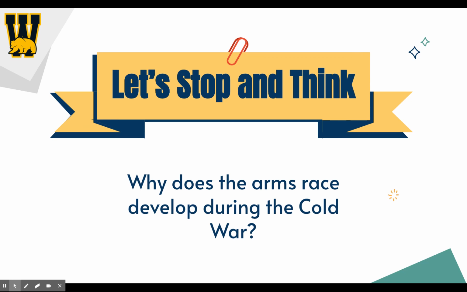We developed the atomic bomb first. They wanted to have an atomic bomb, so they raced to steal plans and develop their own. Then we needed a bigger weapon, so we developed the H bomb. They have to develop one bigger and better. And so we're constantly pitted against one another during this period to make sure that we can have something first, but then we don't want to have what the other side doesn't have either.